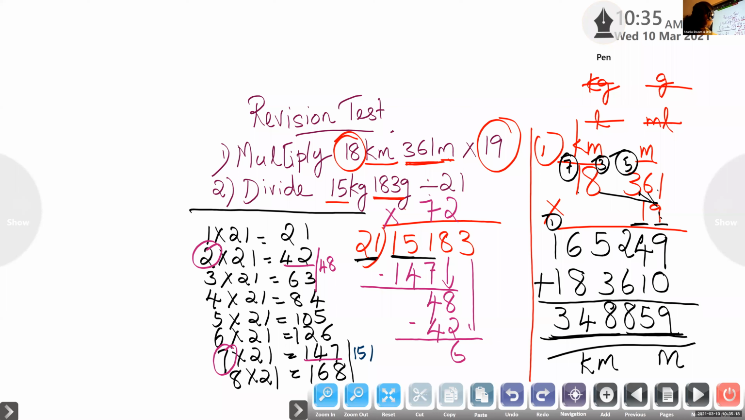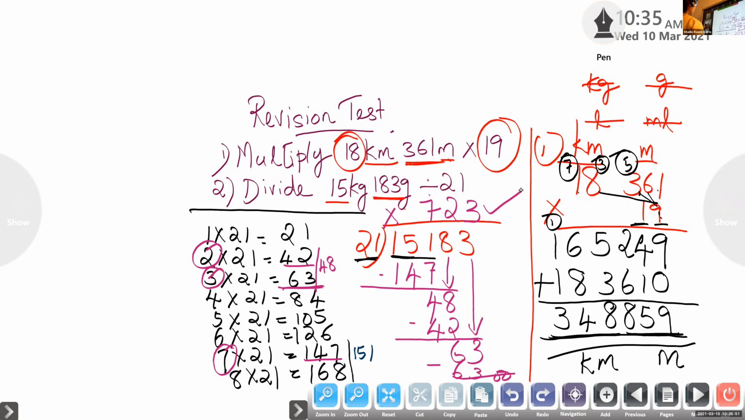Bring down 3. Now, is there any 63 in the table? Can you see any 63 in the table of 21? Yes, 3 times 21. 3 times 21, that is 63. So here when you subtract, you'll get 0. So what's the answer? 723. That is the quotient. 723.